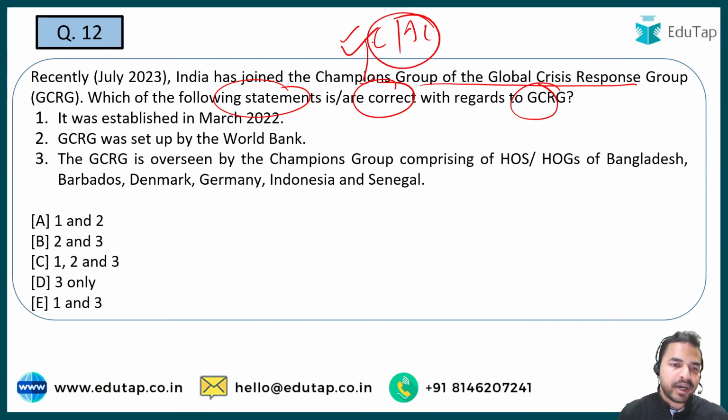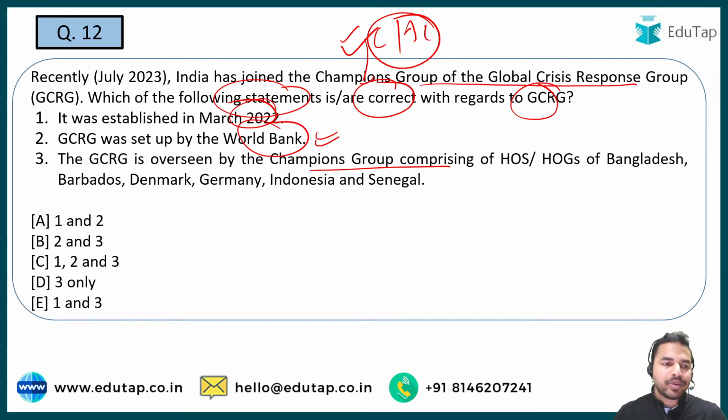The first statement is regarding the establishment year, that is March 2022. Second statement says that it was set up by the World Bank. So whether this organization is correct or not, you have to identify. The third statement is regarding the countries which are basically overseeing the champions group. Okay, so guys please quickly tell me what is the right answer, which statement is correct here.